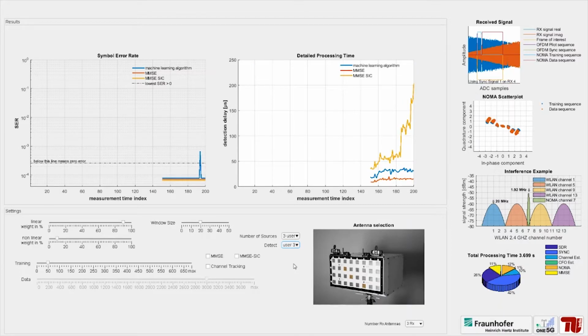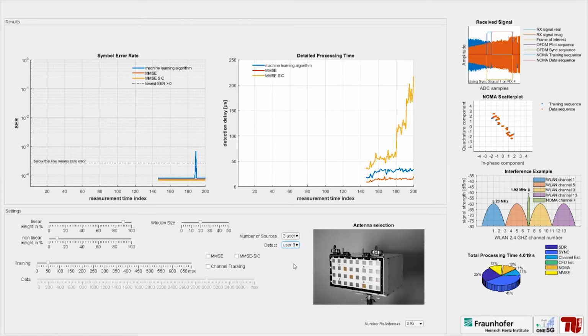Note that our machine learning approach can calculate the receive filter for each user independently. Therefore, it can be implemented in parallel for all active users. In the following, we change to a configuration where we have more active users than receive antennas. Now we detect user 1 of 6 with only 3 receive antennas.